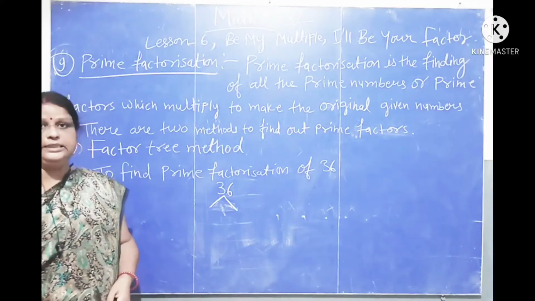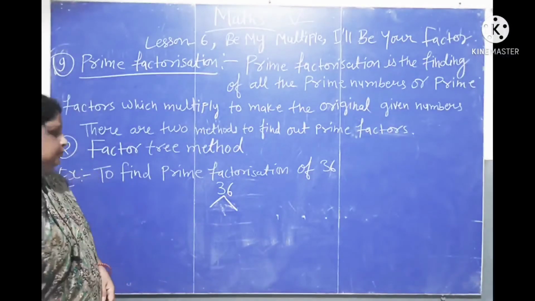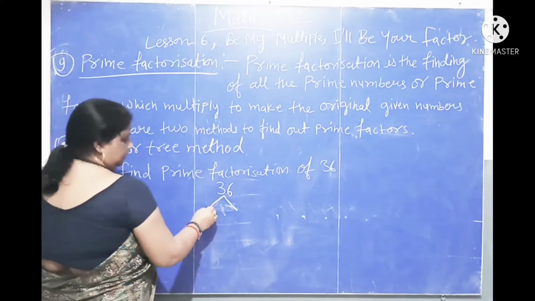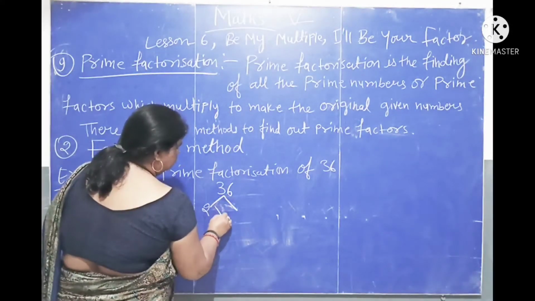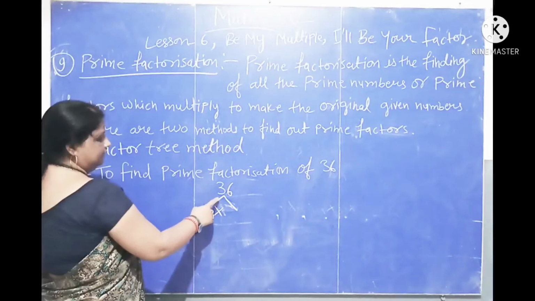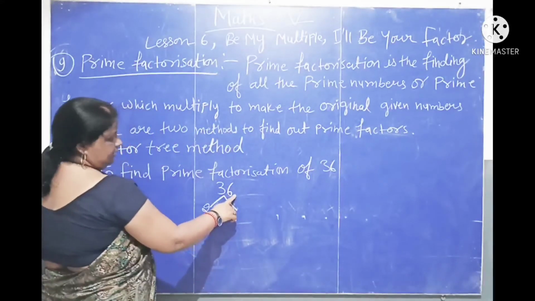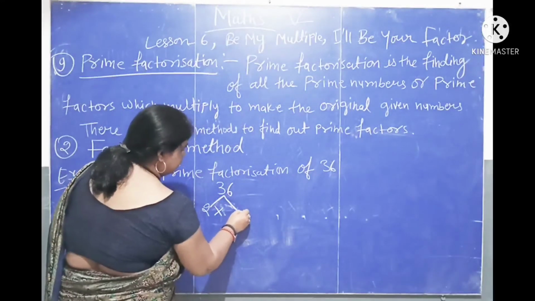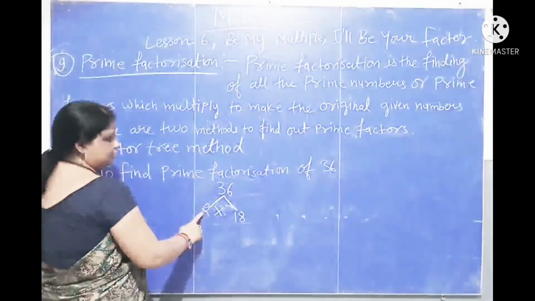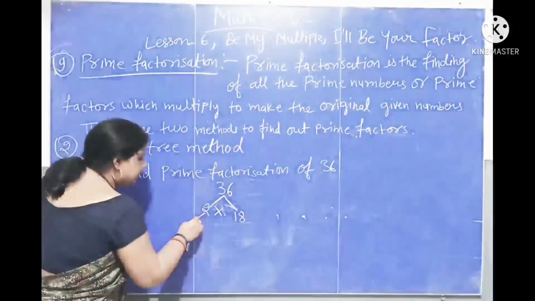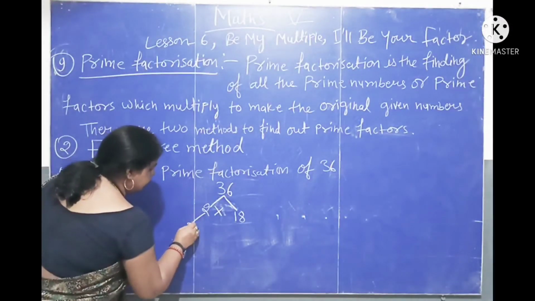So we take least prime number 2, because it is divisible by 2. Here is 2. Here is multiply sign. 2 1 is 2. Remaining 1. Here is 16. 2 8 is 16. So our factor is 2 multiplied by 18. We write this factor as it is here.